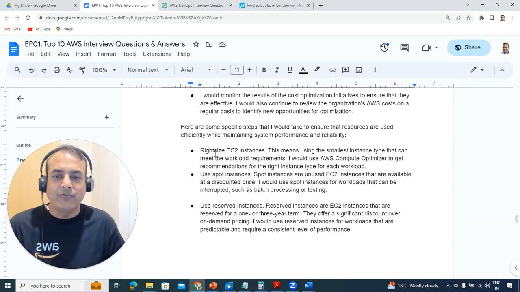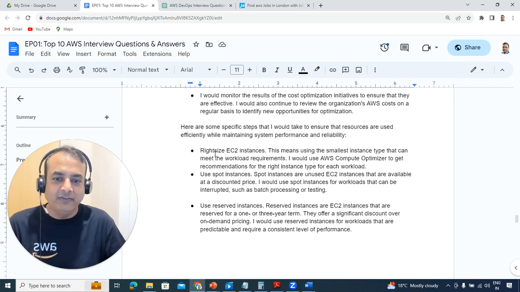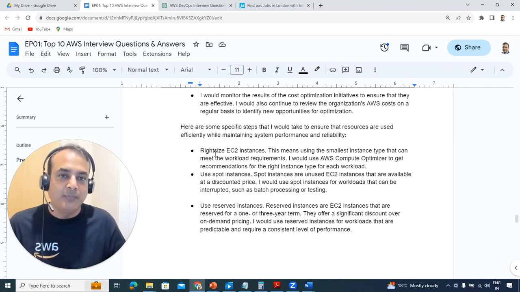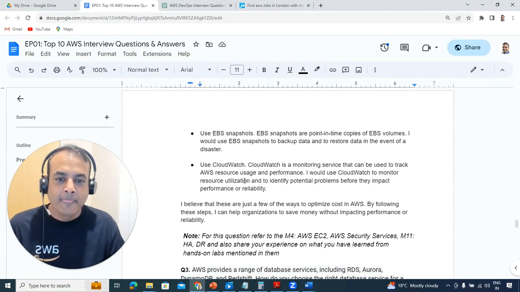You can give them some quick wins. For example, you've noticed that EC2 instances are not right-sized, or for dev environments, use reserved instances. Or where you know that you're always going to get that much CPU, or you need that many EC2s, then you can reserve the instances, which will be much more cost effective as well.